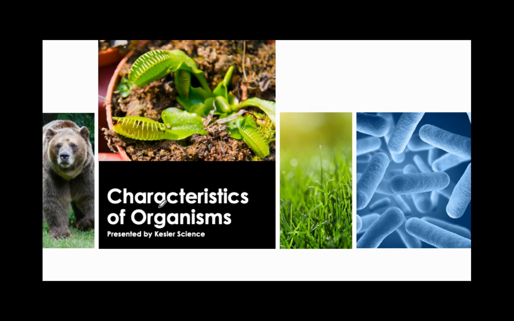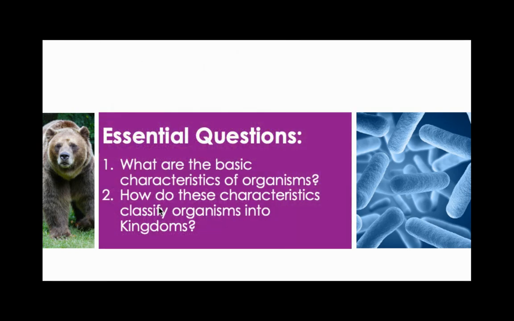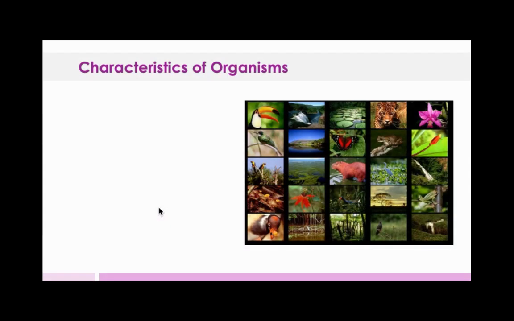Last unit we were talking about how organisms reproduce, either asexually versus sexually. Now we're actually going to look at some of the characteristics of the organisms that we have. So the essential questions we are going to ask on this are: what are the basic characteristics of organisms? And how do these characteristics classify organisms into kingdoms? A couple of things to keep in mind as we move forward. Now, let's go over what an organism is again.